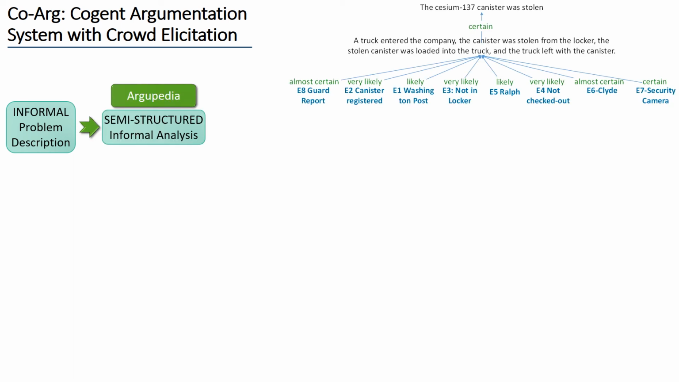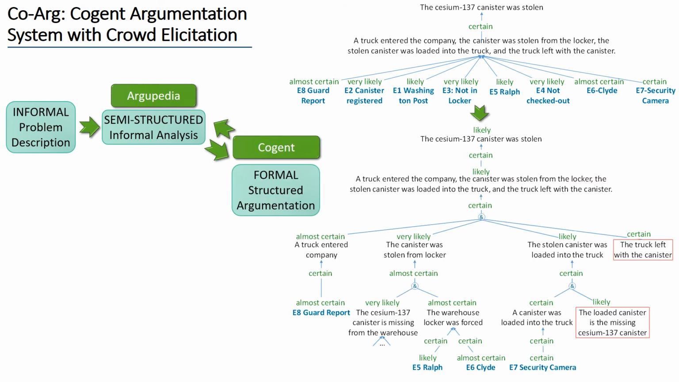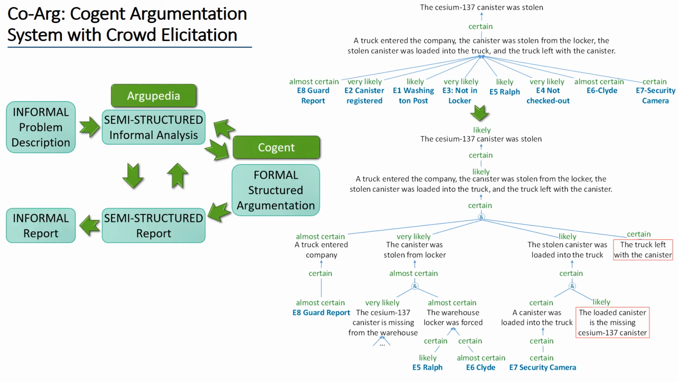Then both the lead and the crowd analysts will use Argupedia to develop an informal argumentation that links the evidence to the top hypothesis. This argumentation is imported into Cogent, and the lead analyst will develop a formal argumentation as it was presented. Based on this formal argumentation, a report is generated in Cogent. This report is exported to Argupedia to be reviewed and revised by the lead and the crowd analysts. The lead analyst will then finalize the report, which is a solution of the intelligence problem.